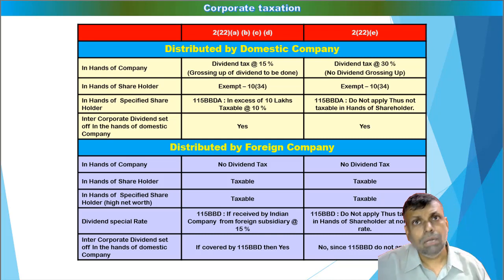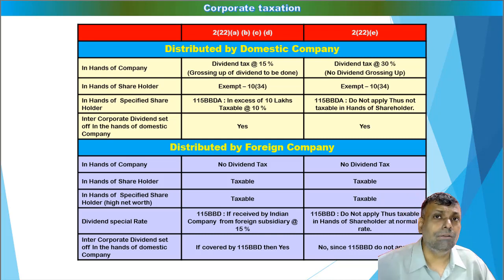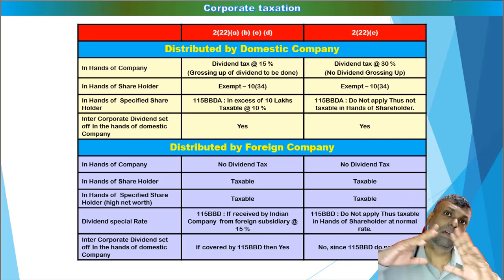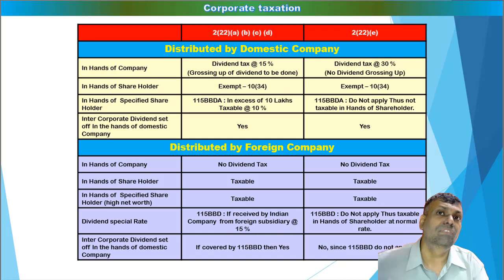If the company does not pay the dividend tax, or if the company is not covered by the dividend tax provision, then the shareholder will not be eligible for the purpose of exemption. This is a simple thumb rule that one has to follow, unless there are some specific provisions in that regard. Now, dividend is covered by section 2(22) A, B, C, D and E. Now, the dividend tax is applicable on 2(22)(e) type, that is, loan type transactions also.